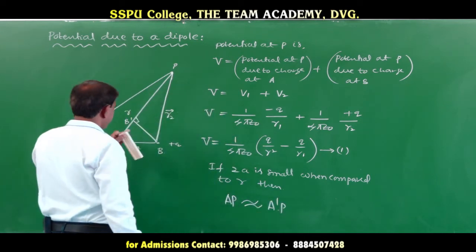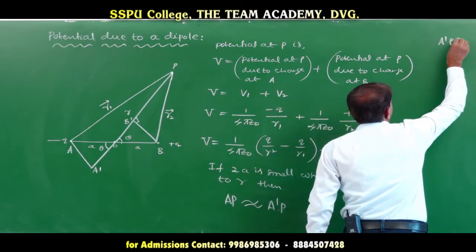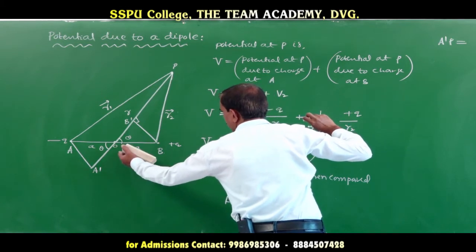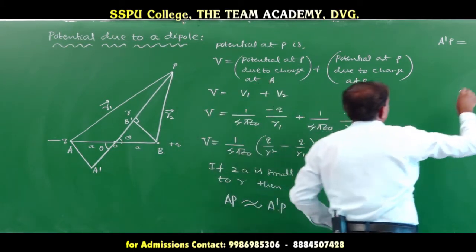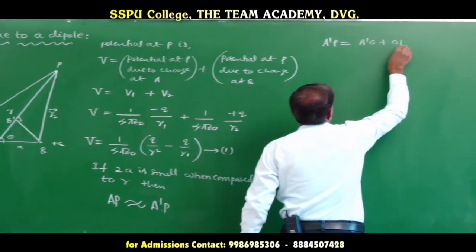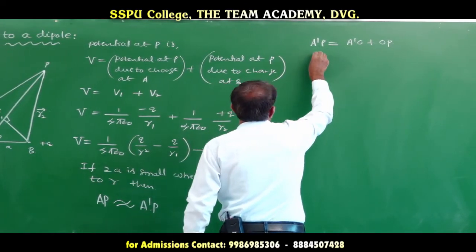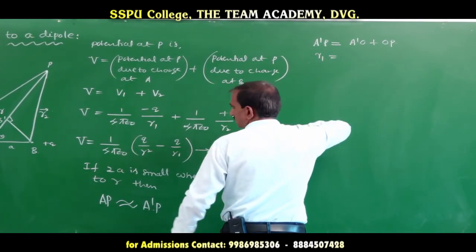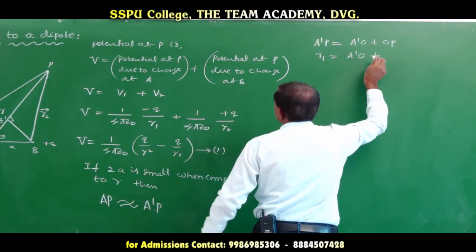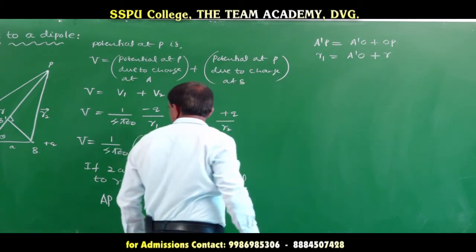This A dash P is equal to A dash O plus OP. This A dash P is equal to R1, so R1 is equal to A dash O plus this OP, which is R. What is A dash O?